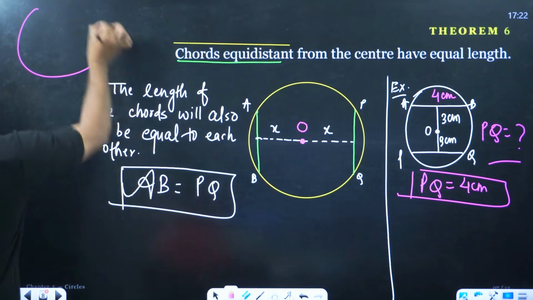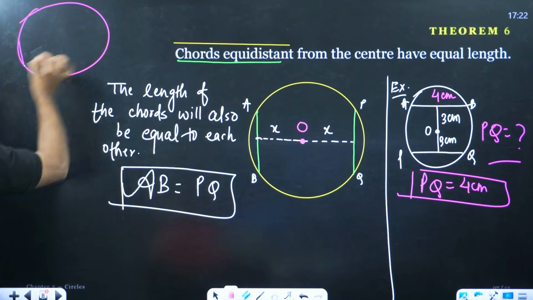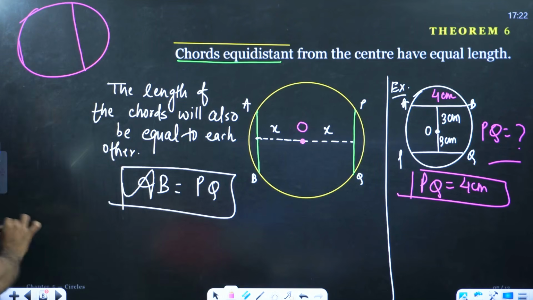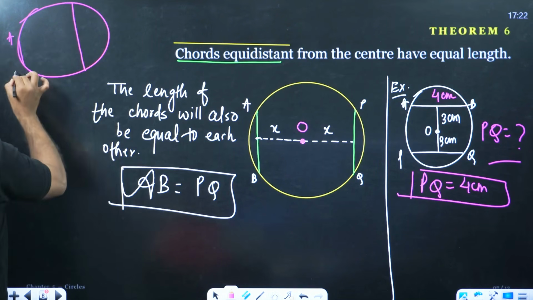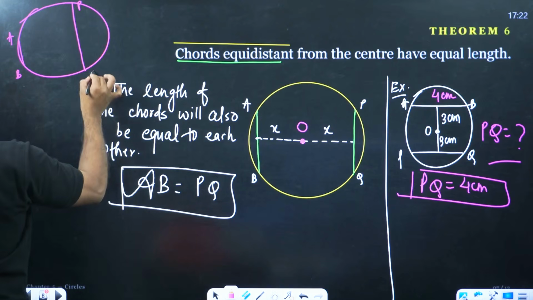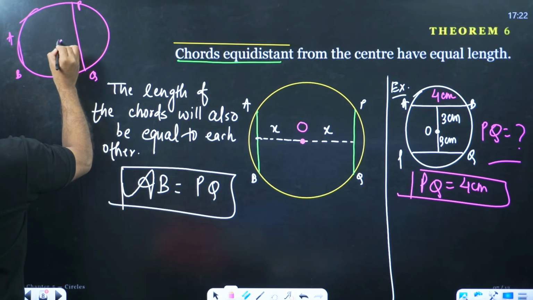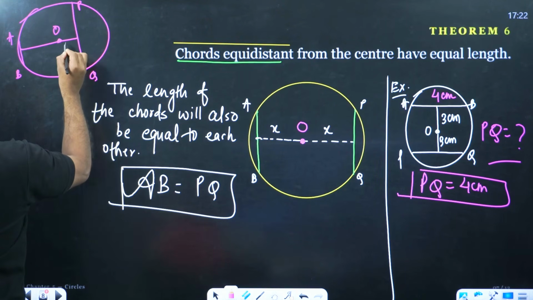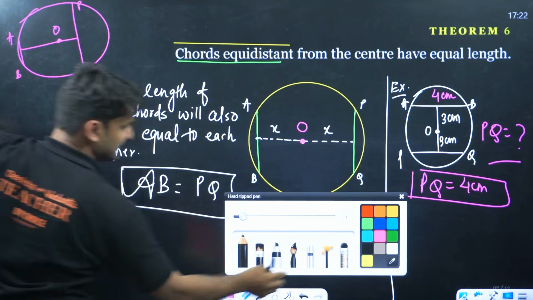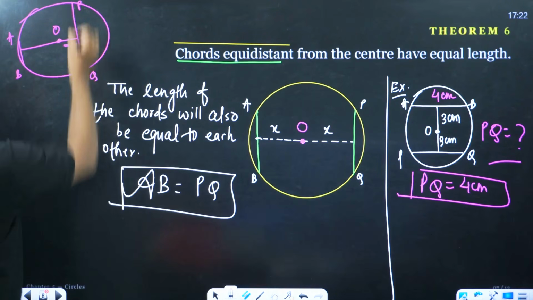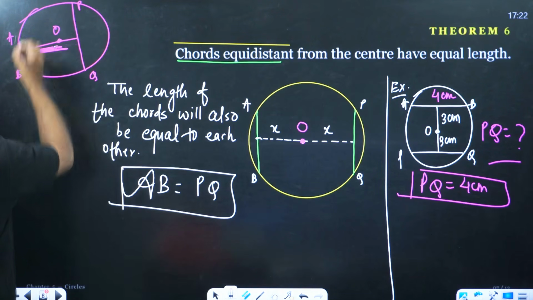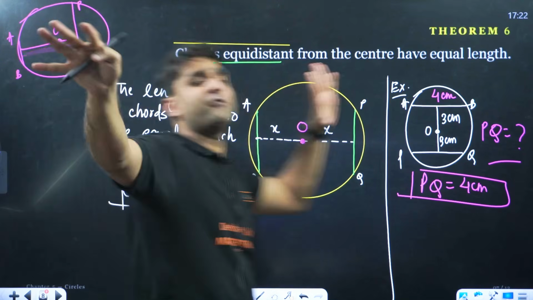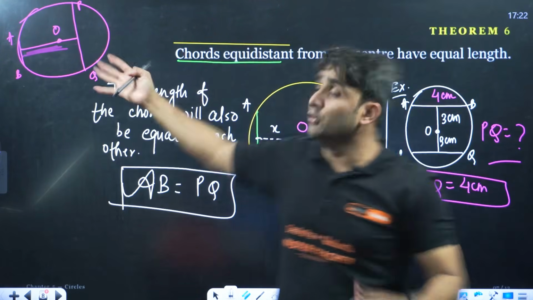Listen, I have a circle and this is one chord and I have one more chord. Two chords are there. Let's say this is AB and this chord is PQ, and the center is here. Now the distance of chord PQ from the center and the distance of chord AB from the center are not equal to each other. Look at the distances. Both are different from each other. Both are having huge difference.